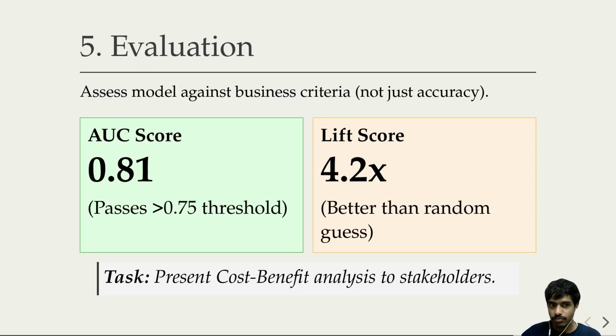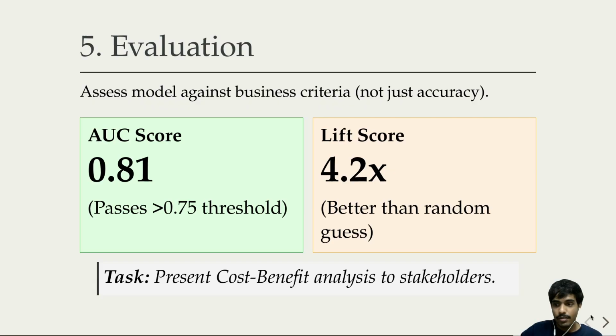Does it work? Technically, yes. Our AUC score is 0.81, but the business cares about this number, right? The 90% here. The lift matrix tells us that by targeting just the top 10% of the riskiest customers, our model found that we capture 90% of all future churns. This is a massive cost saving. We have a green light here, right?